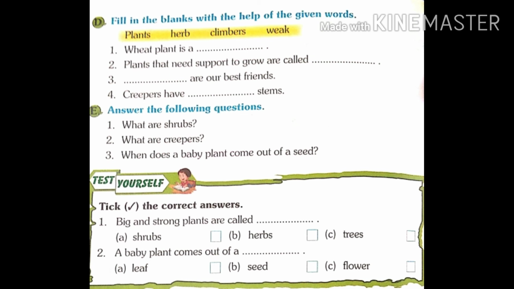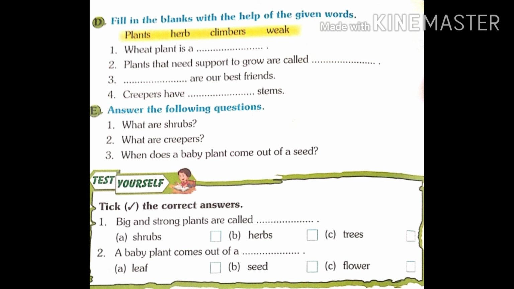First, what are shrubs? Shrubs are very small plants, they have strong stems also, and many stems are there. They are called shrubs. Next question, what are creepers? Some plants have weak stems, they grow along the ground. They are called creepers.